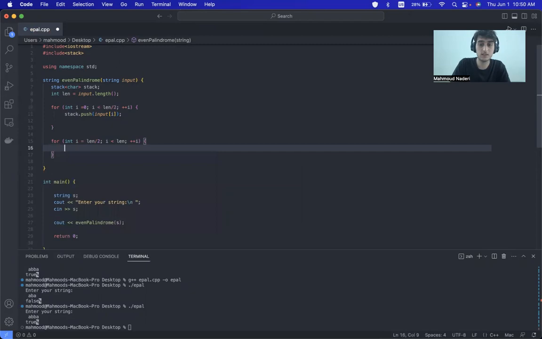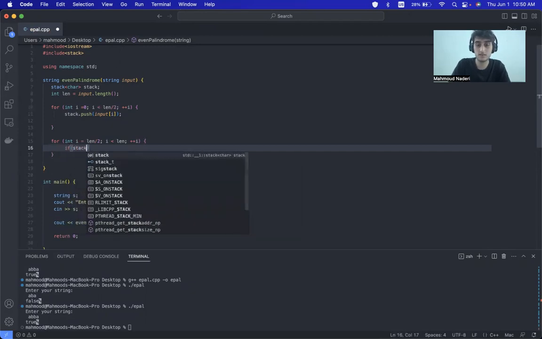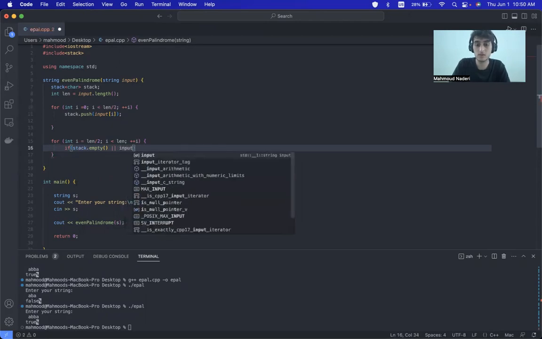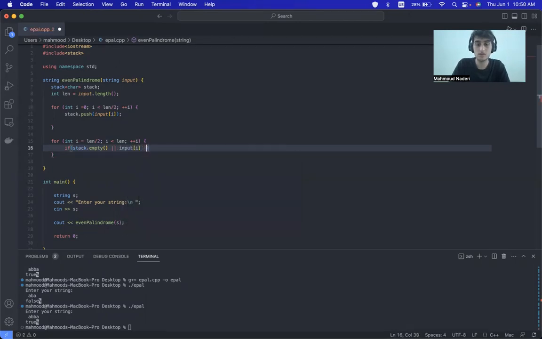Another operation of the stack is empty. It says if our stack is empty, we can terminate because it's not acceptable, or if input[i] is not equal to stack.top.